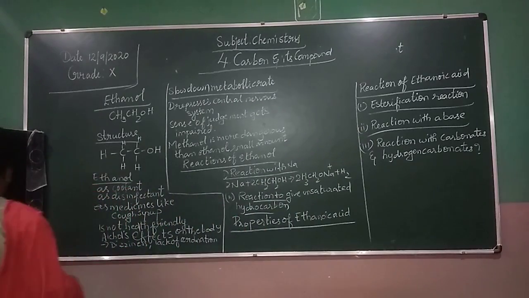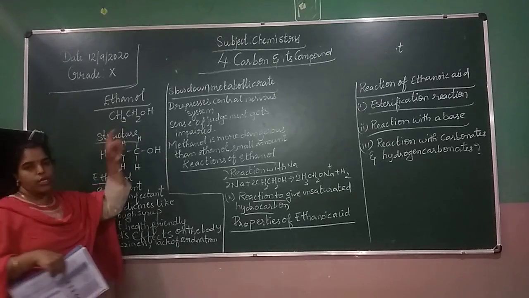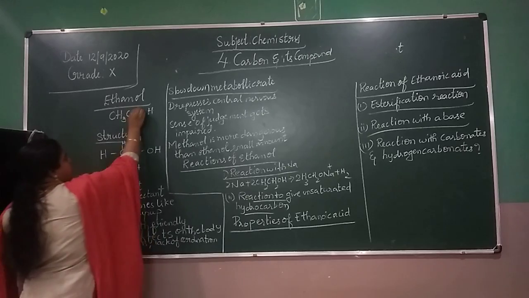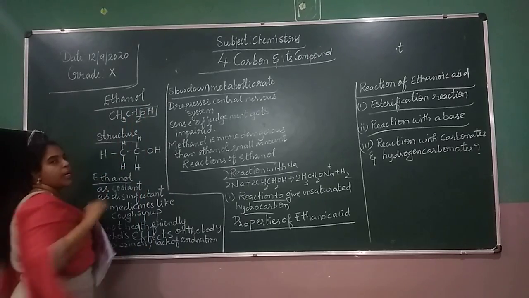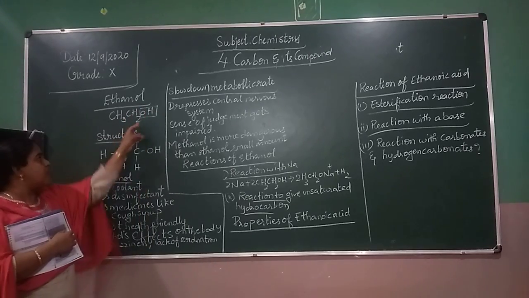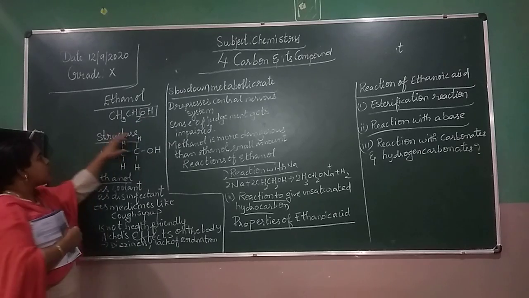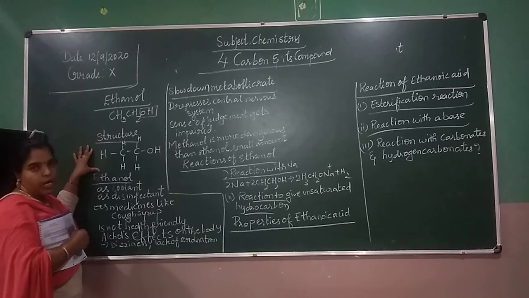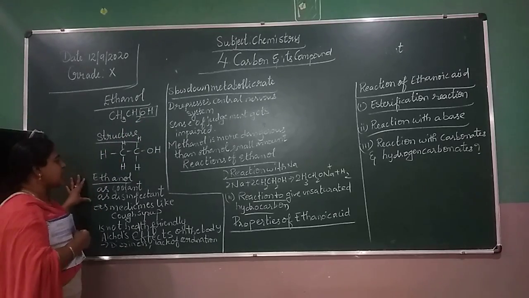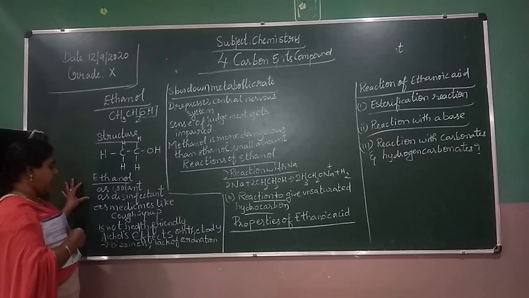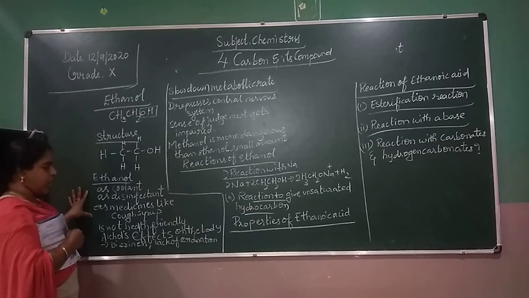Ethanol's chemical formula is CH3CH2OH. You can see this is the functional group alcohol. This is the structure of ethanol. Ethanol is used as a coolant, as a disinfectant, and as a medicine; it is used in cough syrup also.